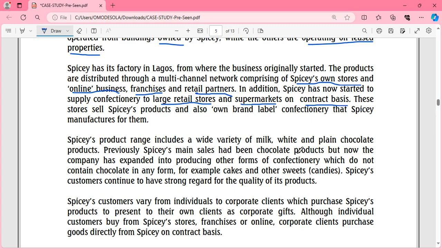Now that's giving us food for thought. Hmm, what could it be? Well, I'll share it with you in the preseen class. That's just giving us food for thought, right? So that's something to ponder on.